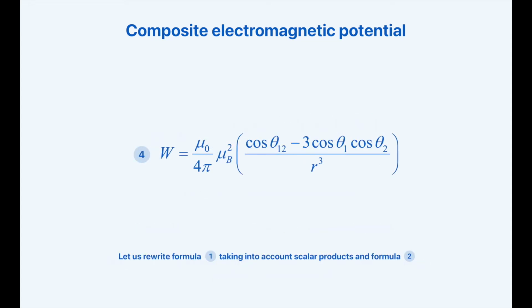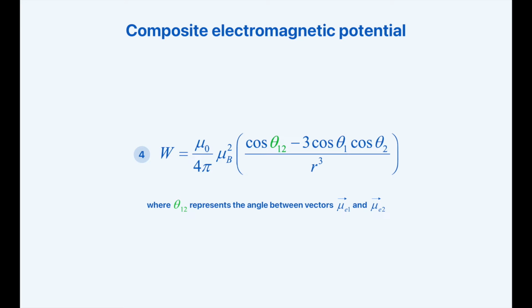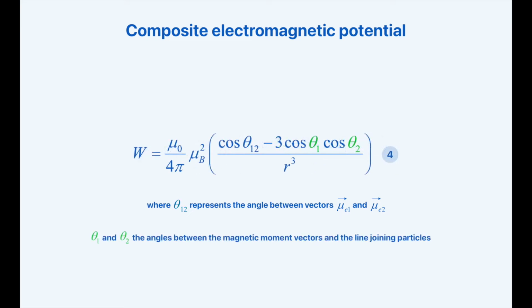Let us rewrite Formula 1 by taking into account scalar products and Formula 2. We will codename it Formula 4. In Formula 4, theta 12 represents the angle between vectors μ for electron 1 and μ for electron 2. Theta 1 and theta 2 represent the angles between the magnetic moment vectors and the line-joining particles.